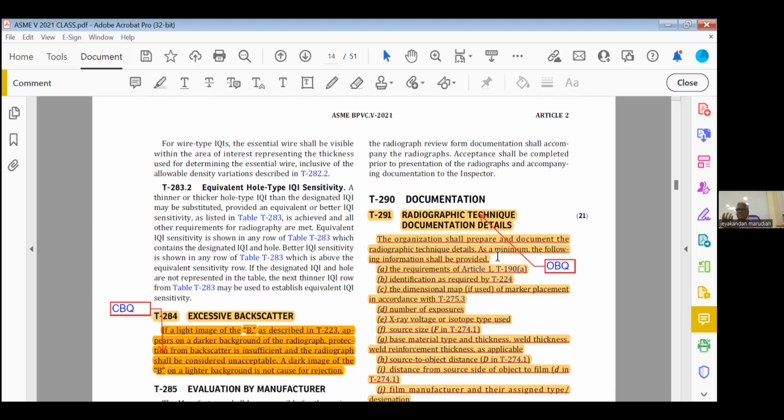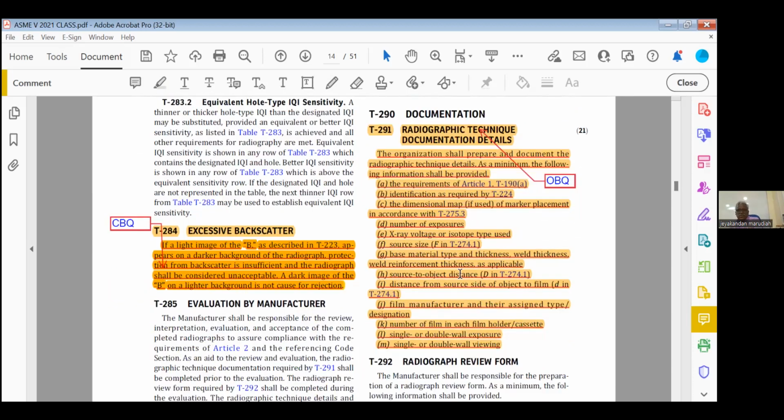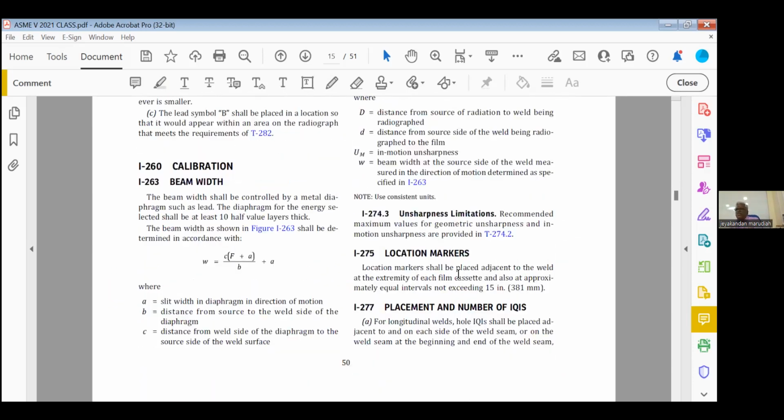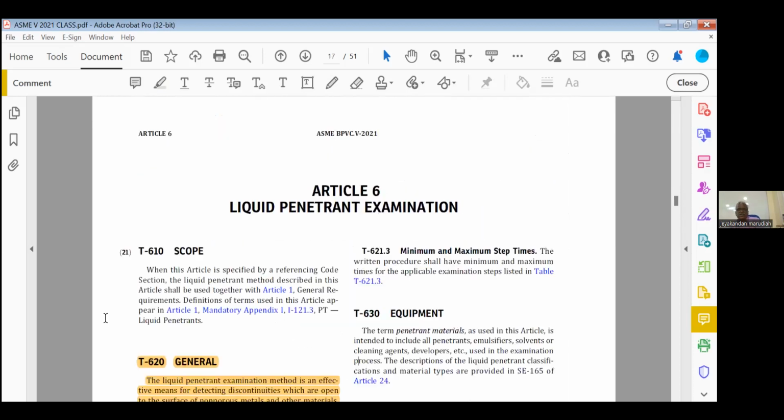So you have to see the list. What is missing? You have to find out. So there is documentation. Again, it is an open book. So that's all for radiography here. But we have 577 also for radiography there. Then we will go to Article 6.